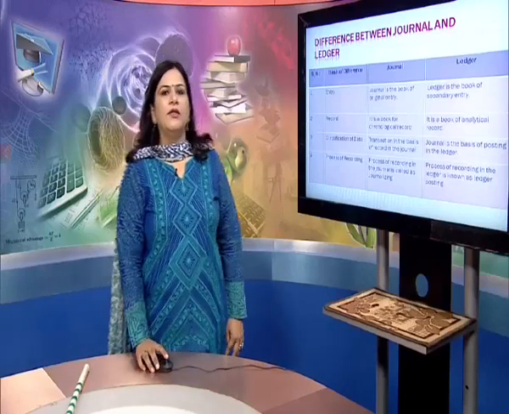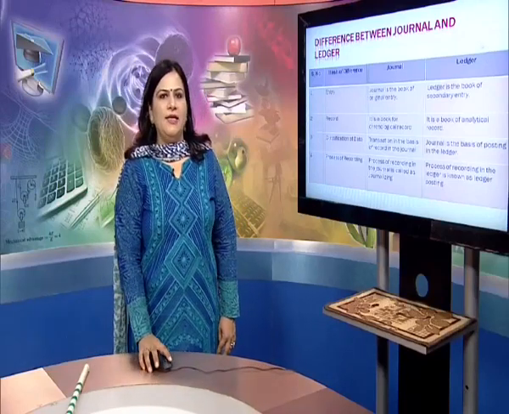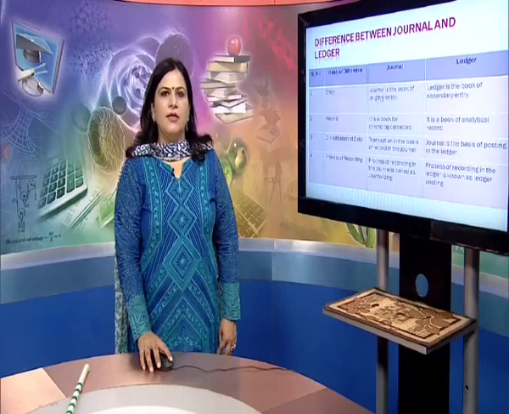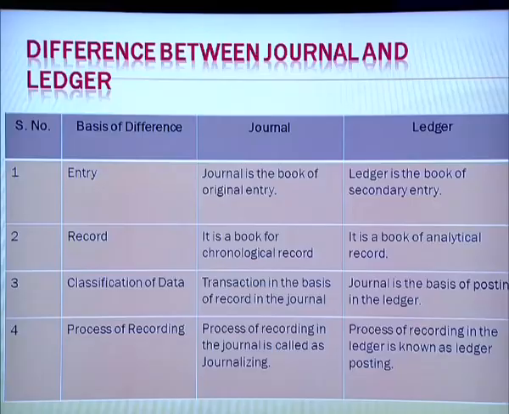Now, coming over to the difference between the journal and the ledger. Journal is the book of original entry. So, in terms of basis of difference, the first is that the journal is the book of original entry, whereas the ledger is the book of secondary entry. On the basis of record, the journal is a book for chronological record, whereas the ledger is a book of analytical record.